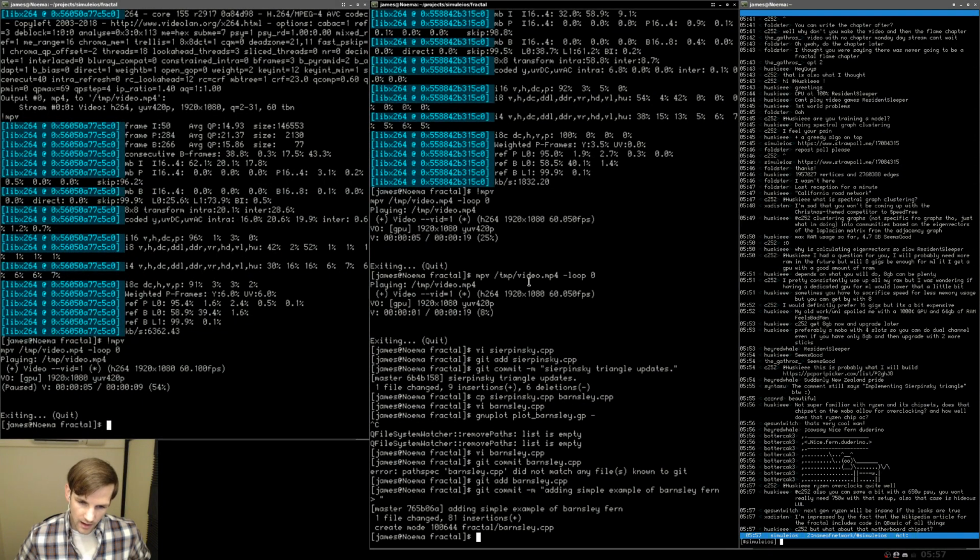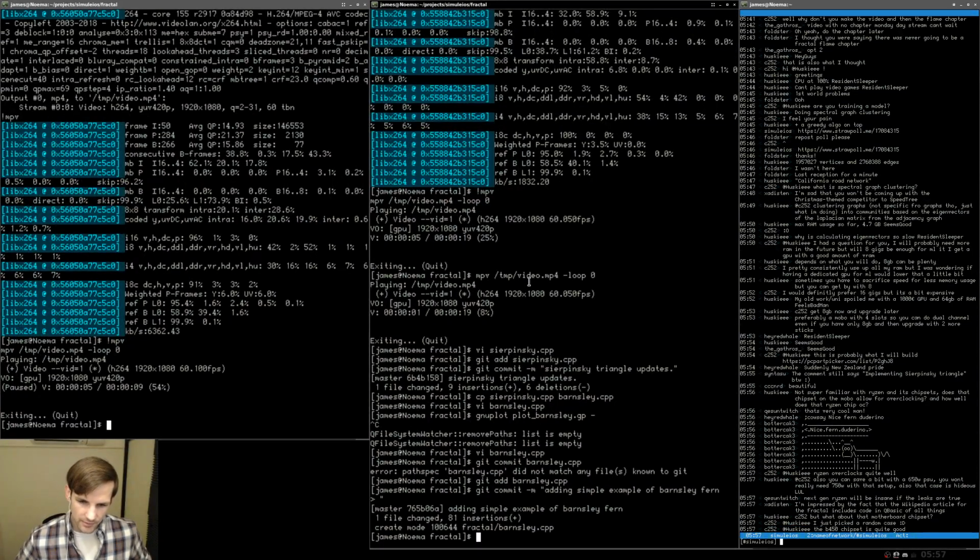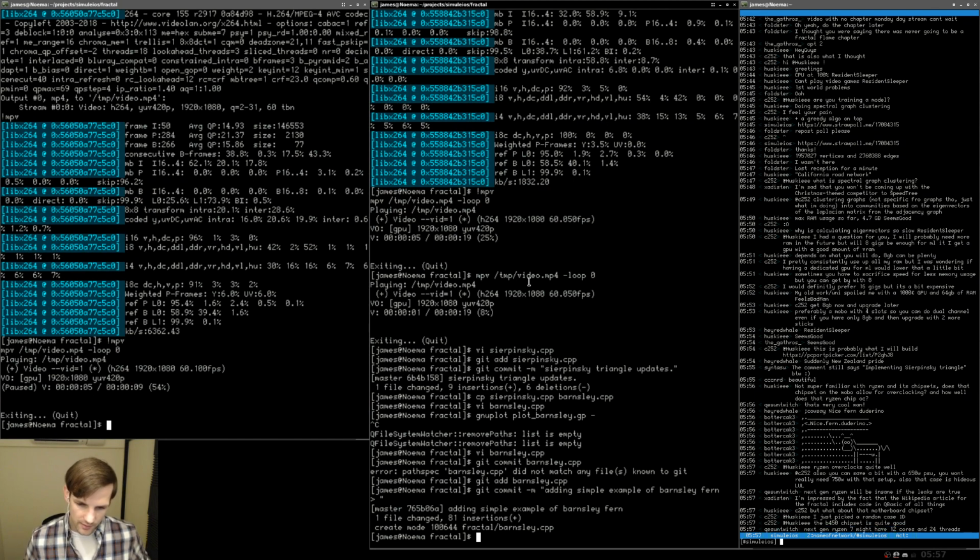What do we have here? Not super familiar with Ryzen and its chipsets. Do chipsets on the motherboard allow for overclocking? How well does that Ryzen chip, I guess, overclock? Let's see. Thanks, Zentatsu. You can save a bit with a 650 watt power supply. Next gen Ryzen will be insane if the leaks are true.